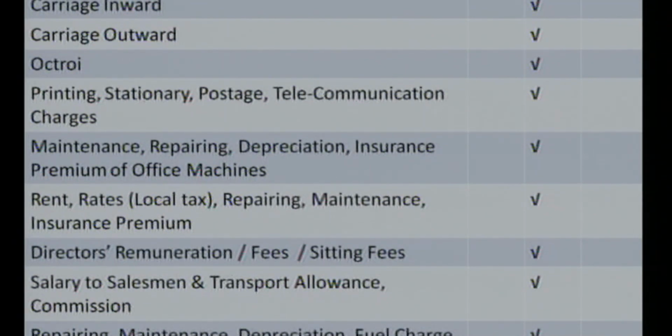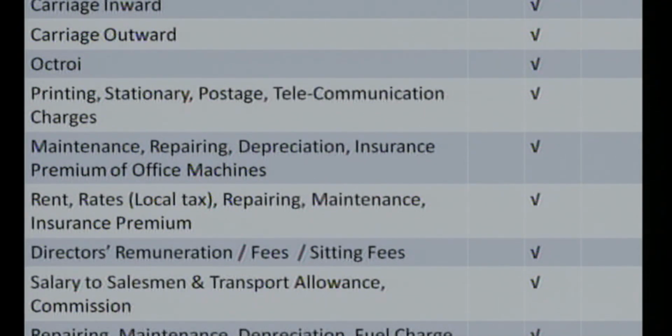Next one is the salary to salesmen, those who are doing the sales for the business, their transportation cost or their allowances, as well as their sales commission. All such are the expenses for the business, so they bear the debit balance.